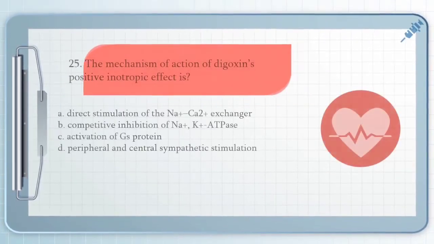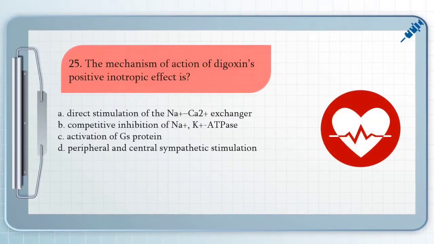For question number 25, the mechanism of action of digoxin's positive inotropic effect is A. Direct stimulation of a sodium-calcium exchanger, B. Competitive inhibition of sodium-potassium ATPase, C. Activation of Gs protein, and D. Peripheral and central sympathetic stimulation.